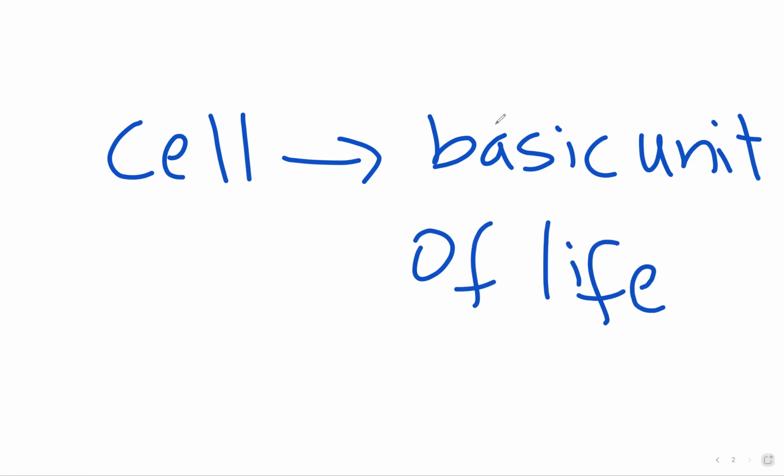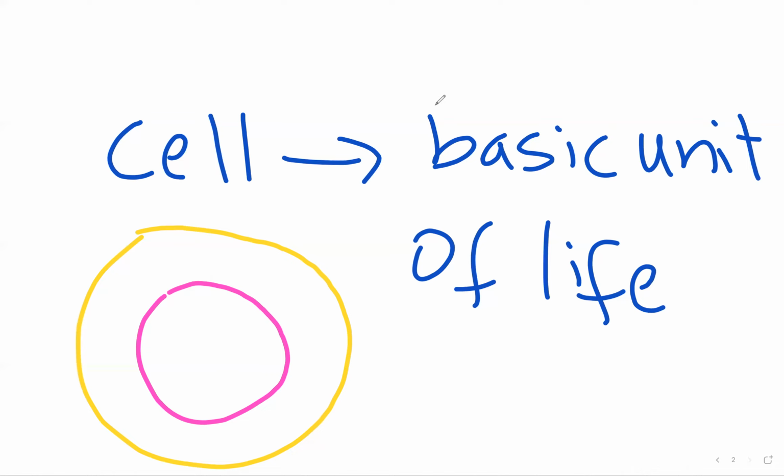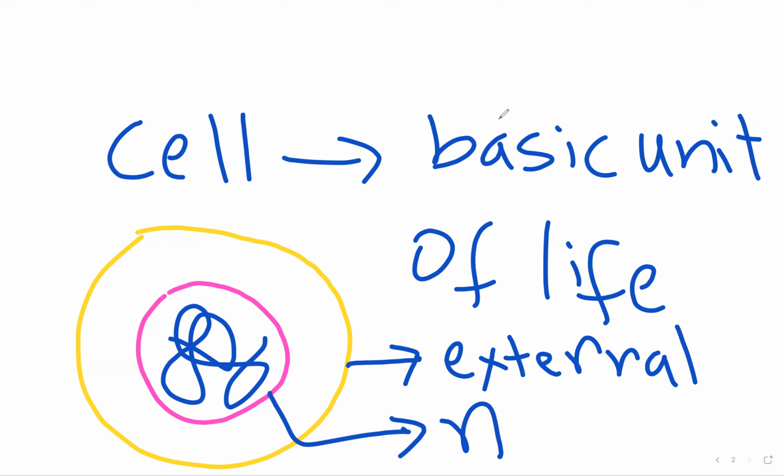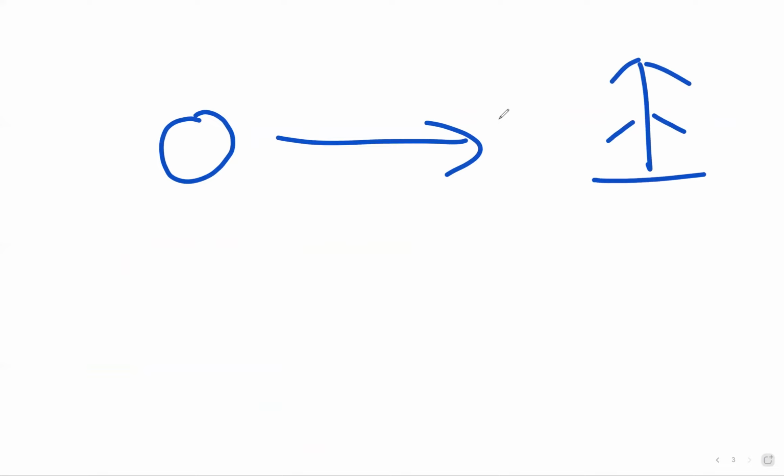So if you take a cell, most cells are represented as a circle, and we have a nucleus in the center, and we have DNA in the nucleus. The outer membrane separates the cell from the external world, and it protects the DNA inside the nuclear envelope, inside the nucleus. So this is a cell. How did a small seed grow into a big plant?